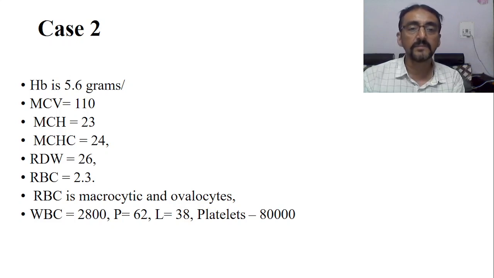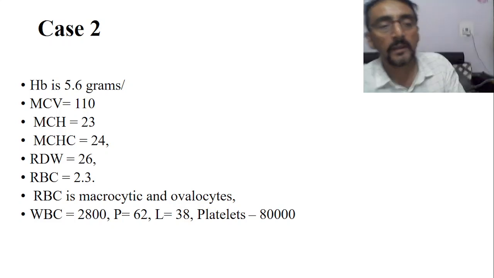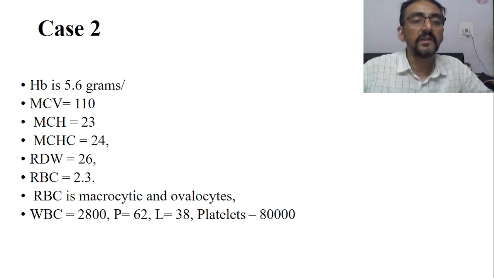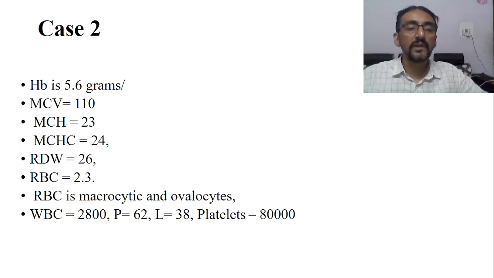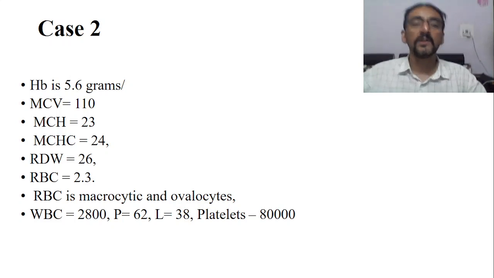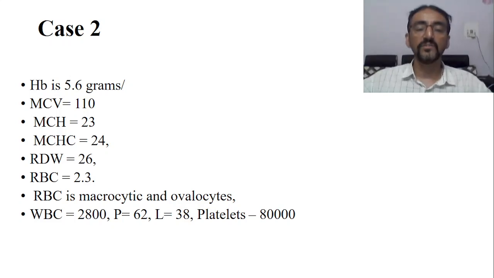RBC size is abnormal. And if you look into the WBC, now this is quite interesting. WBC is 2800. WBC is decreased. Polymorphs are 62, lymphocytes are 38, and platelets are 80,000. Platelets are also decreased, WBC is also decreased. So this is the blood picture now. Now you have to give a conclusion on this. Yes, anybody?